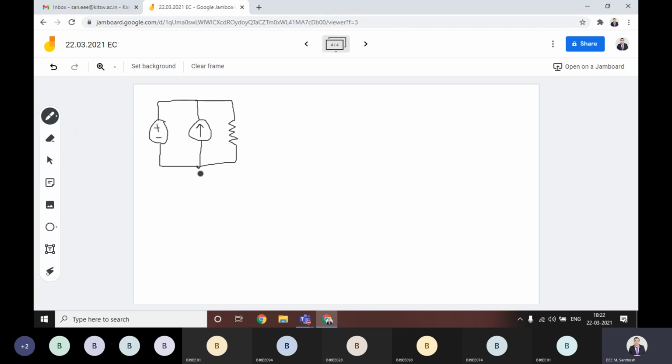Some people directly assume that this is a 10 volts voltage source and this one is a 2 ampere current source. As these are sources, active elements, obviously they will deliver the power, right? Like that we'll directly take. Then what is the voltage at this point? Can anyone tell us?